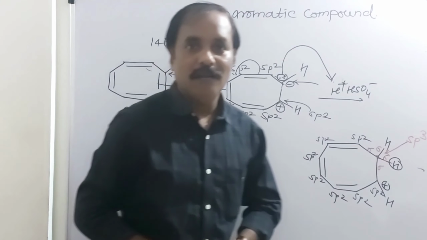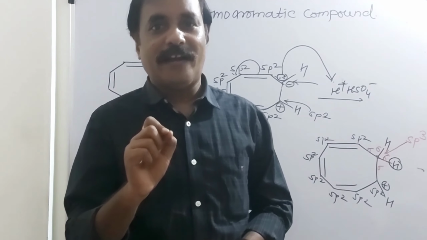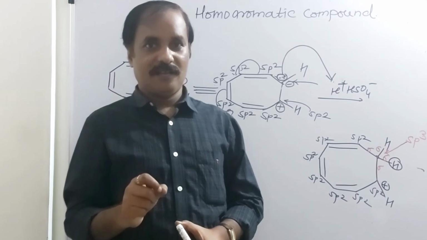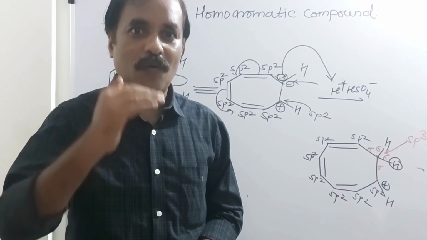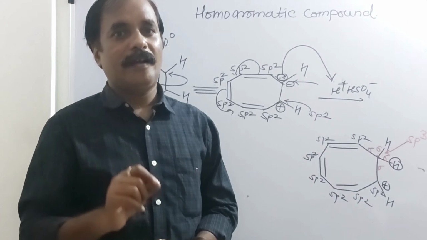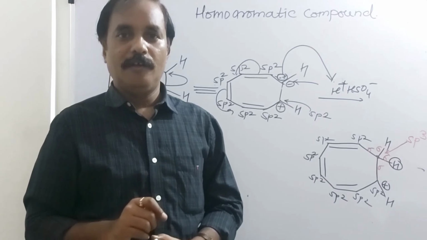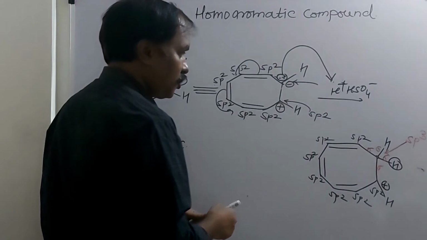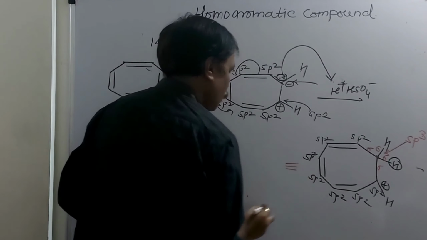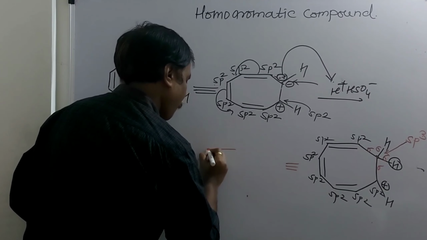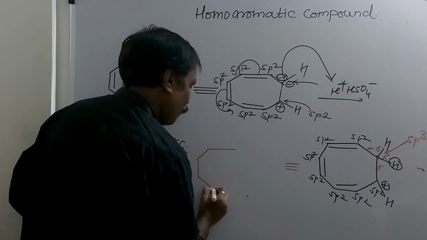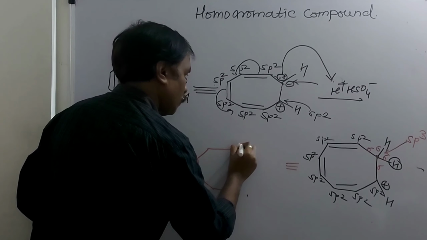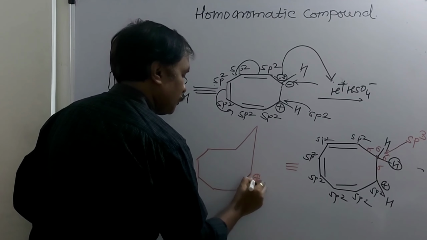And we know that when an sp3 hybridized carbon atom is present in a conjugated system, in between the conjugated system, isn't it? And when it goes out of the plane, that compound is said to be homoaromatic, but it should obey what, Huckel's rule. See here the structure, actual structure of this. It is like this.